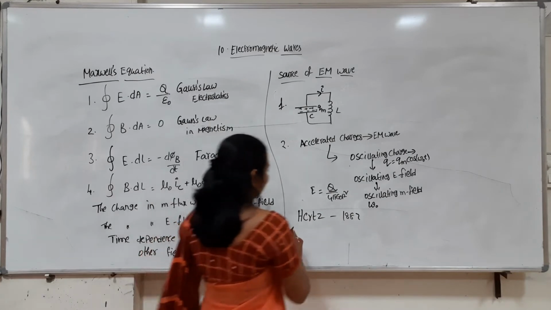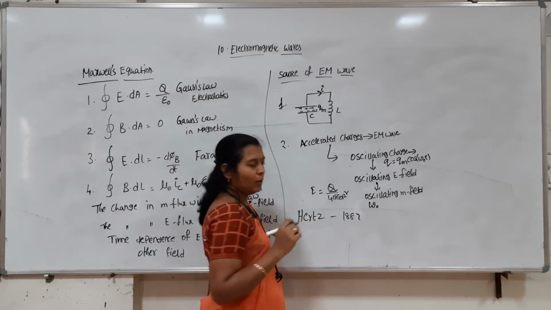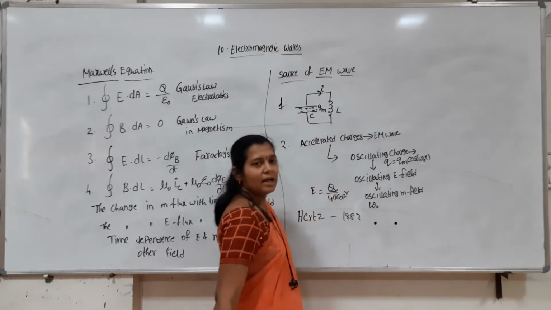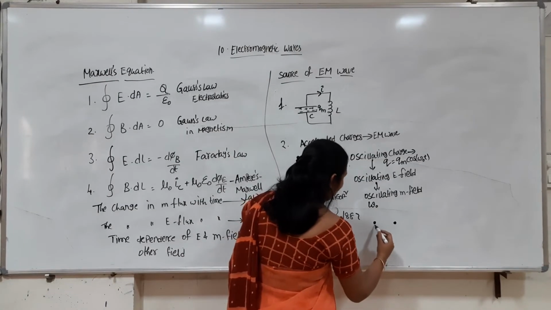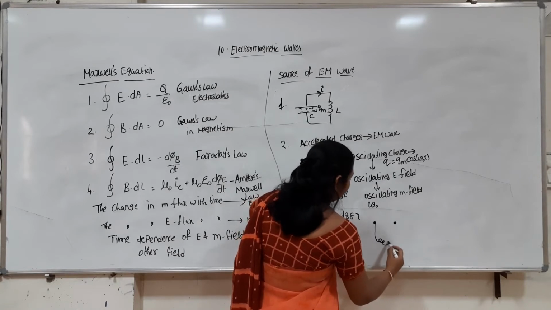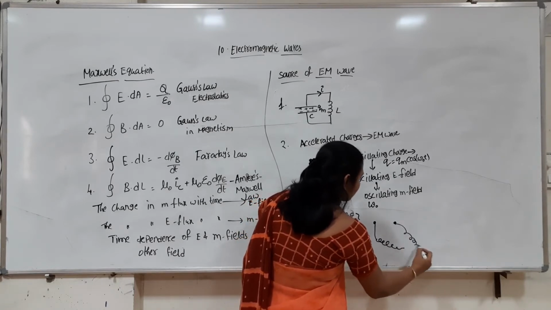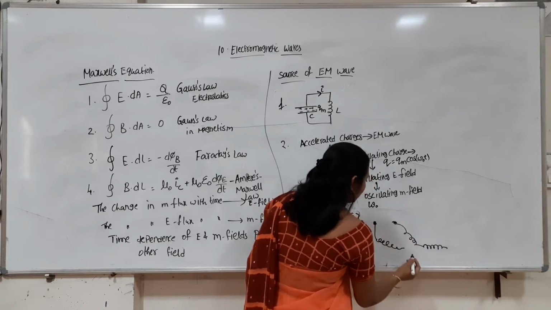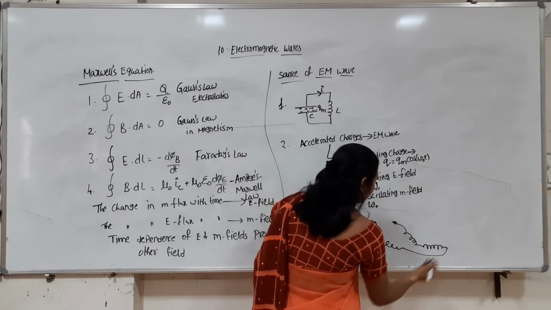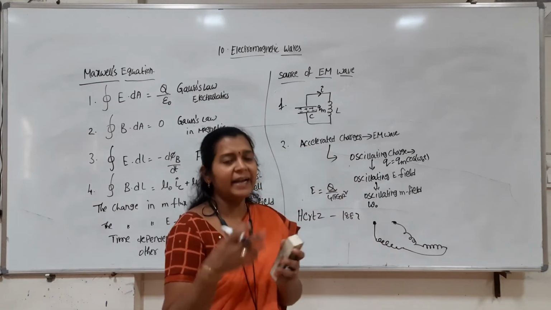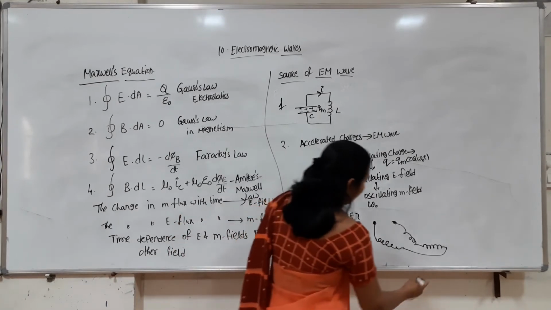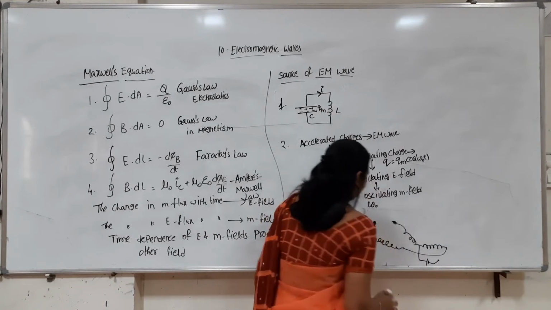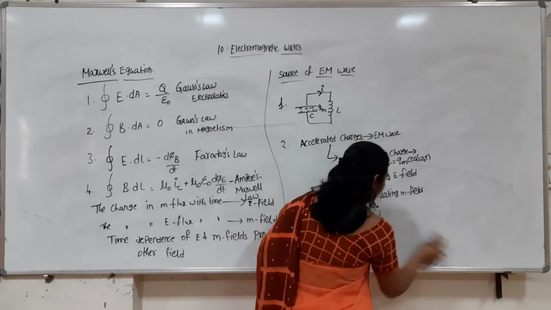In this Hertz experiment, what he did is he had two metallic spheres, and the two ends of these metallic spheres are connected to a high tension coil, and this high tension coil is connected to a high voltage battery with a key.